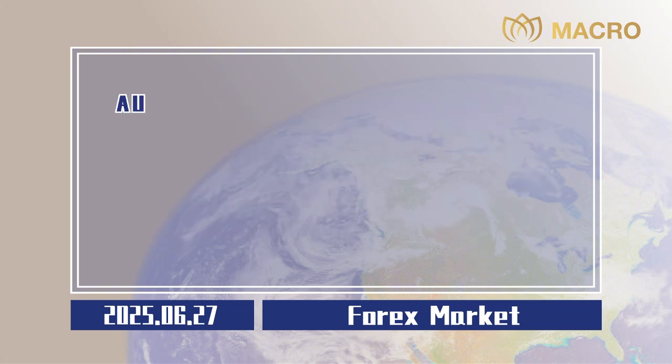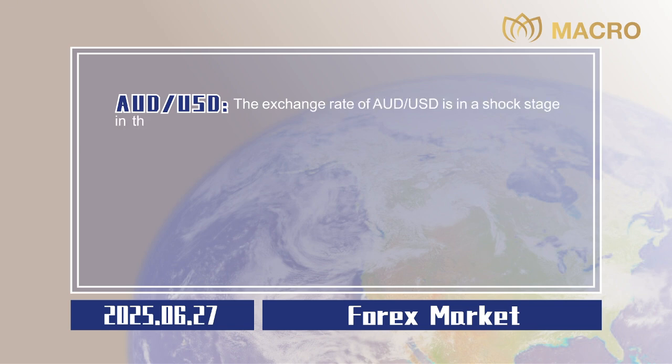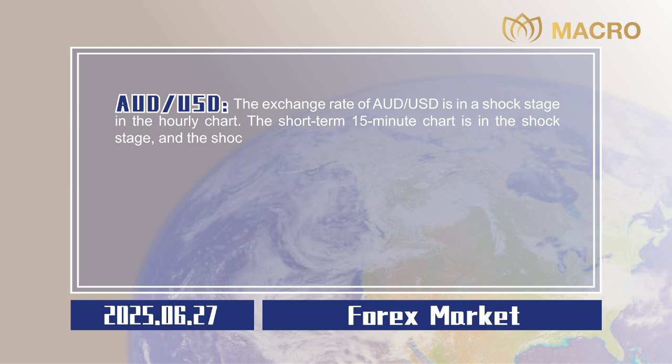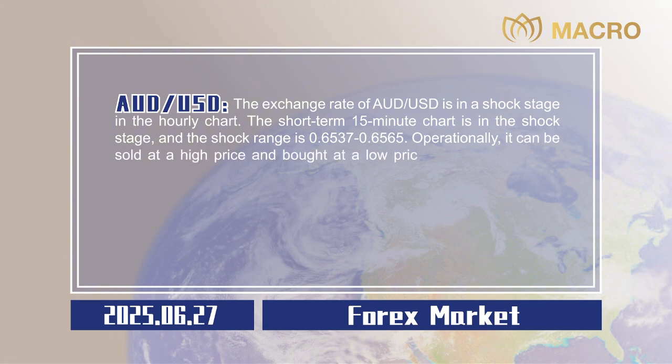0.0020. Australian dollar to US dollar. The exchange rate of Australian dollar to US dollar is in a shock stage in the hourly chart. The short-term 15-minute chart is in the shock stage, and the shock range is 0.6537 to 0.6565. Operationally, it can be sold at a high price and bought at a low price in this range.